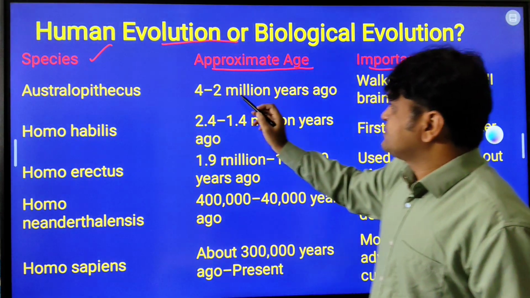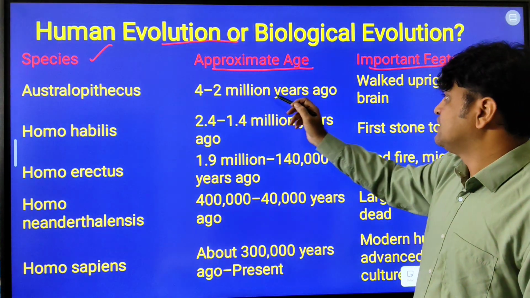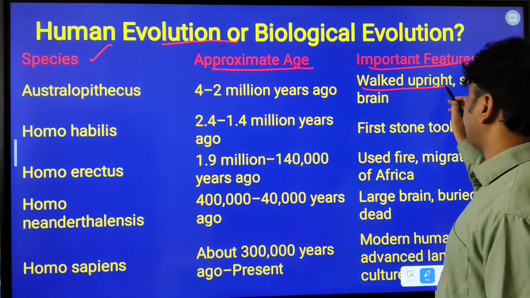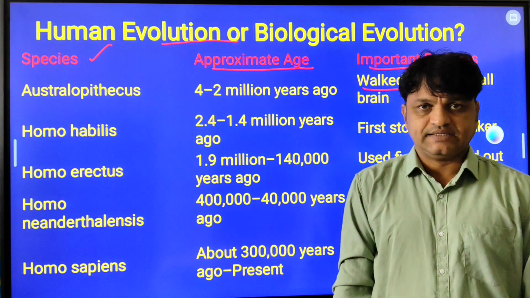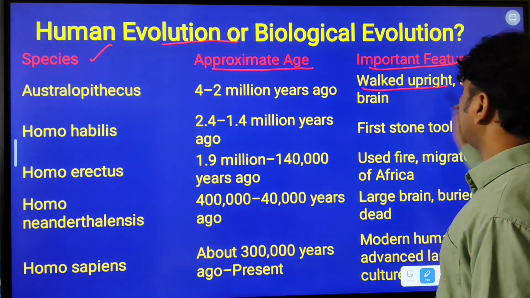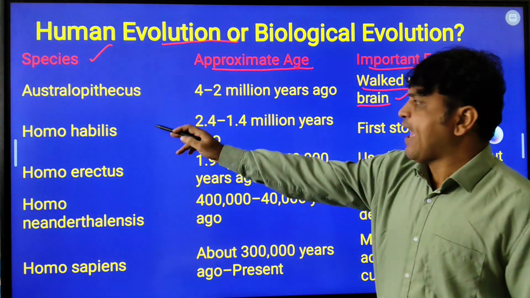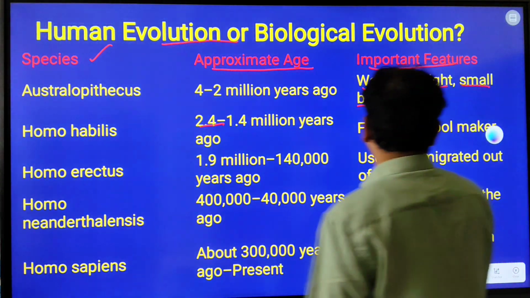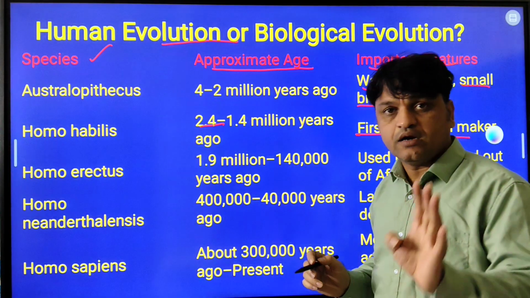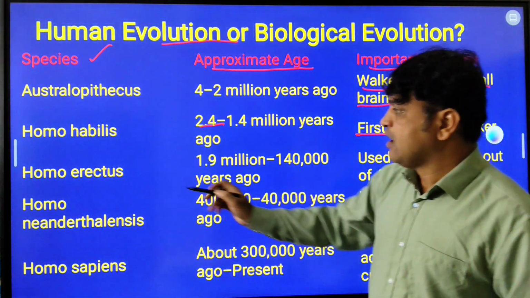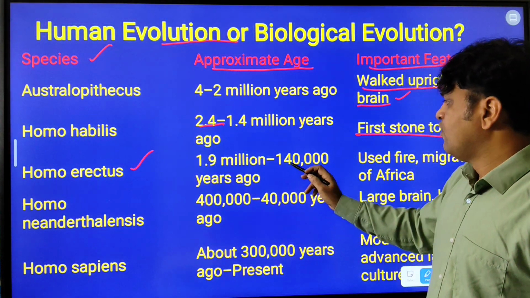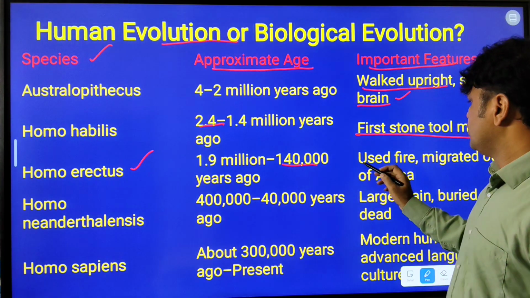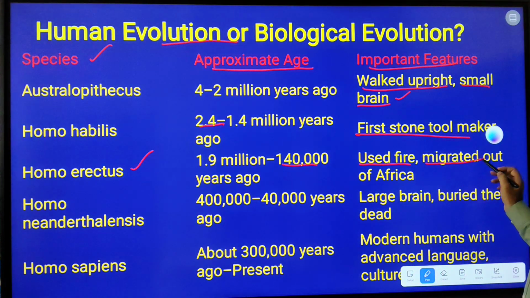Australopithecus, I told you, evolved 40 lakhs years ago and walked upright on two legs, with a very small brain. Homo habilis, 2.4 million, almost 24 lakhs years ago, was the first stone tool maker, the handyman or skilled man. Homo erectus, 1.9 million to 1 lakh 40 or 50,000 years ago, used fire and migrated out of Africa.